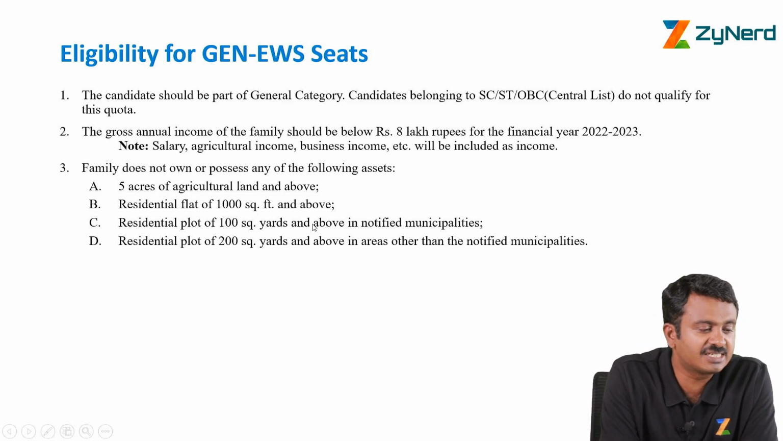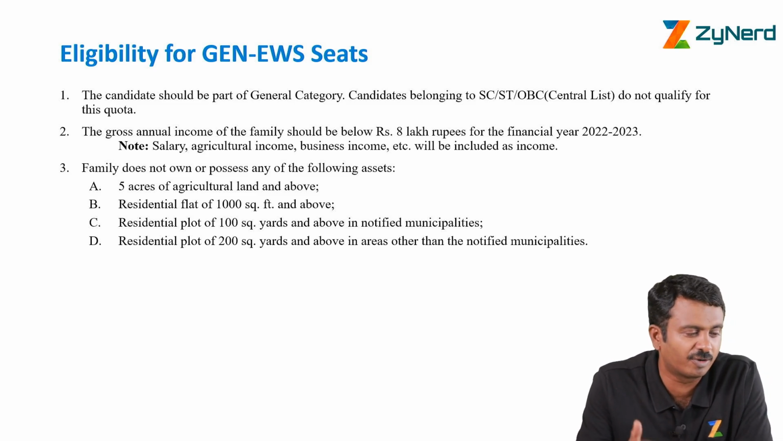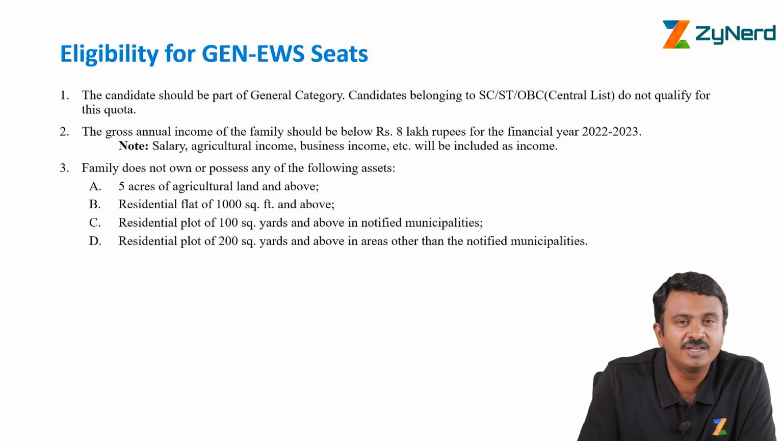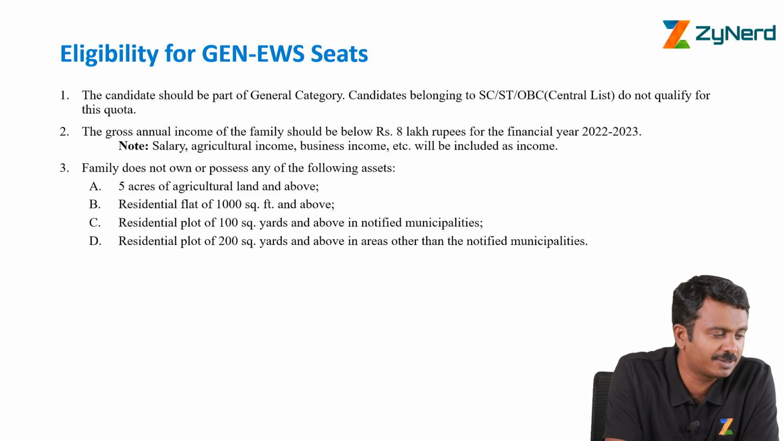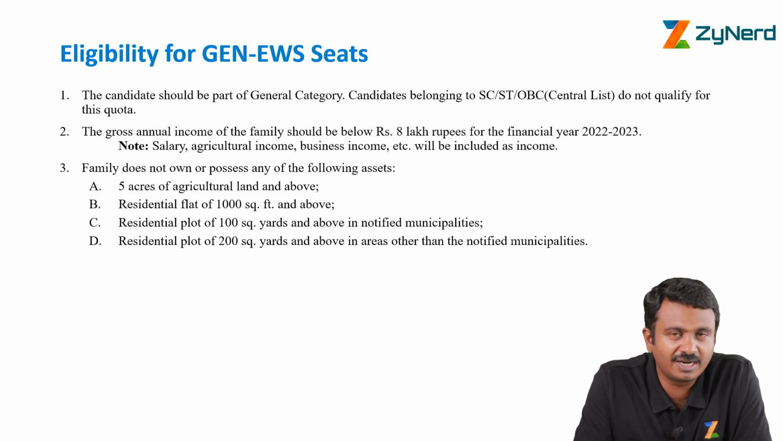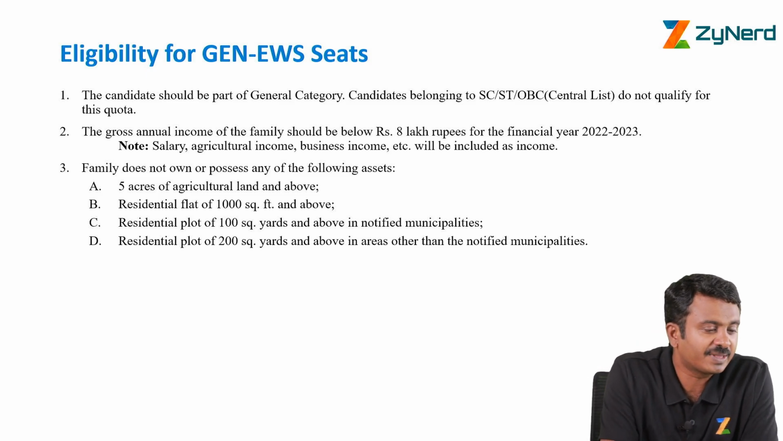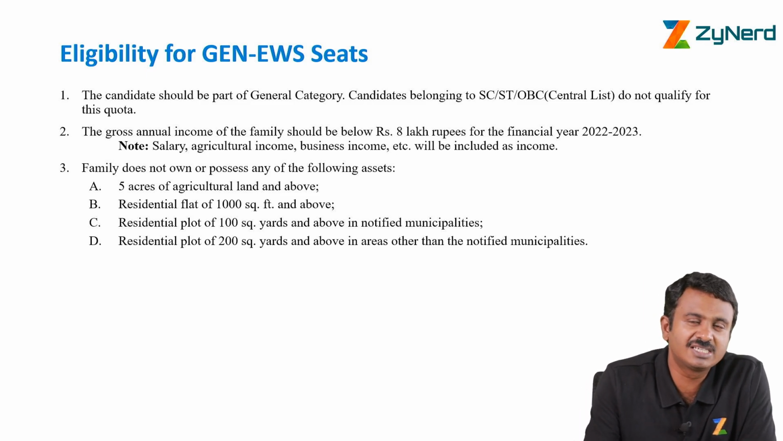And as far as a residential plot is concerned, there are two criteria, one for municipalities and one for plots owned in places other than notified municipalities. If you own a plot in a municipality, it should not be more than 100 square yards. And if you own a plot in any place other than a notified municipality, then it should not be more than 200 square yards. So this is the criteria.